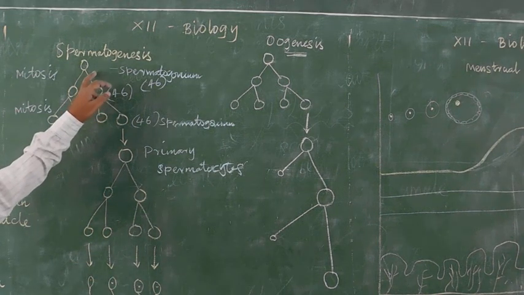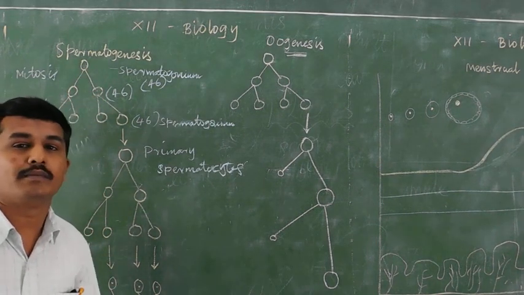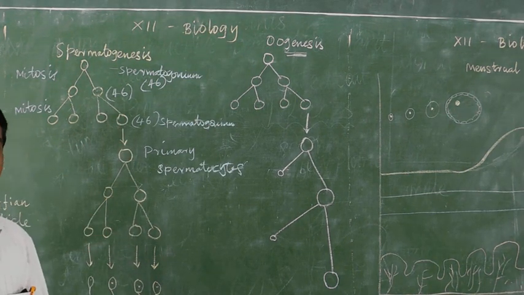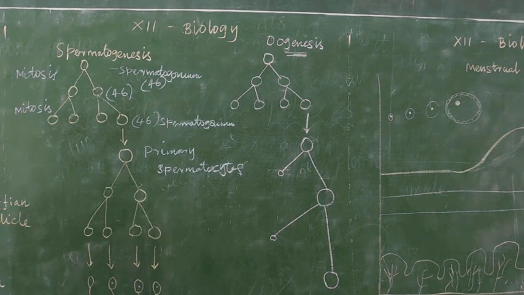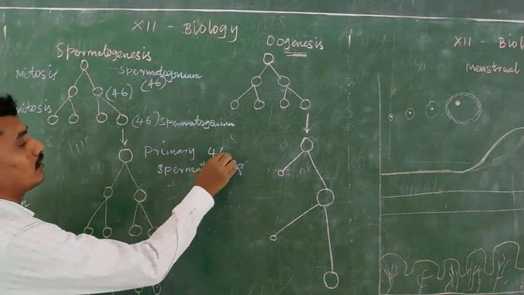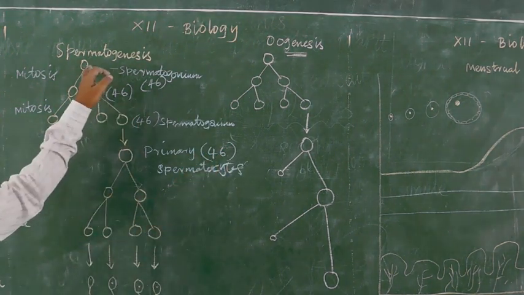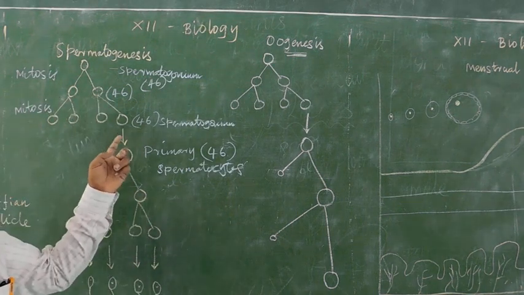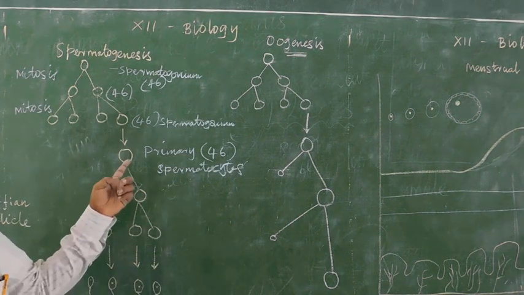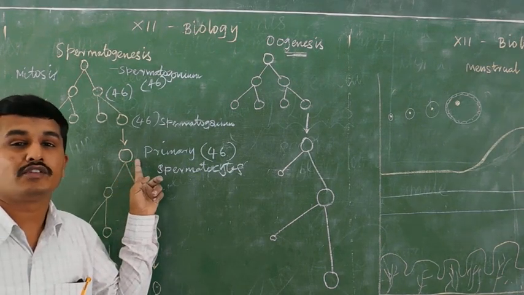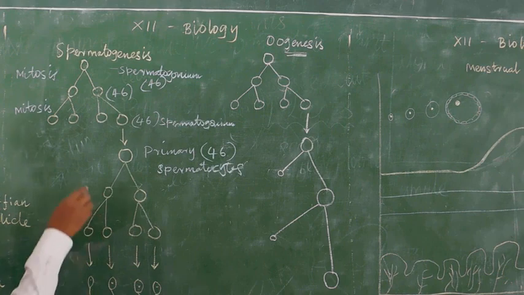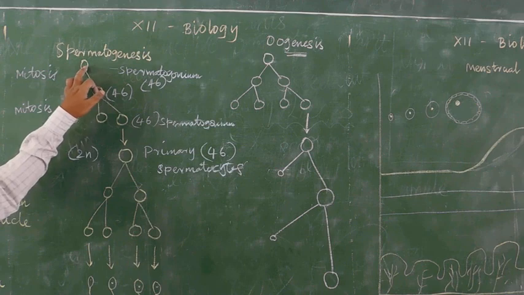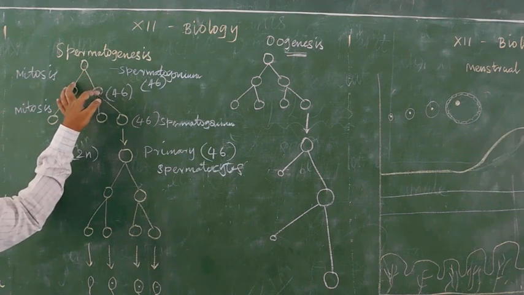First, what is the chromosome number of spermatogonium? 46. What is the chromosome number in primary spermatocytes? Also 46. What is the ploidy of spermatogonium? Diploid, 2n. What is the ploidy of primary spermatocytes? Again diploid, 2n.